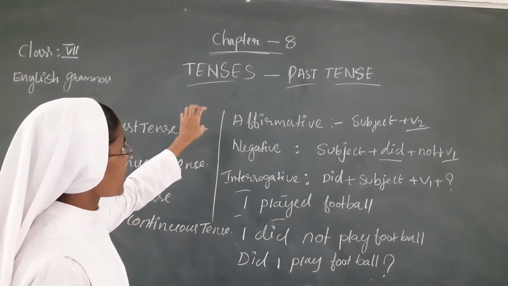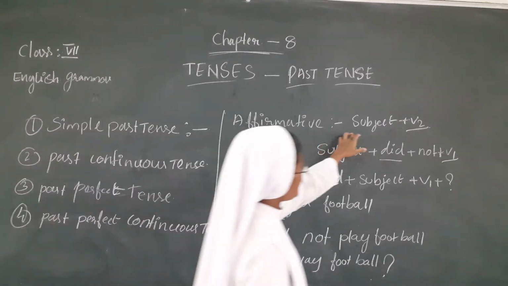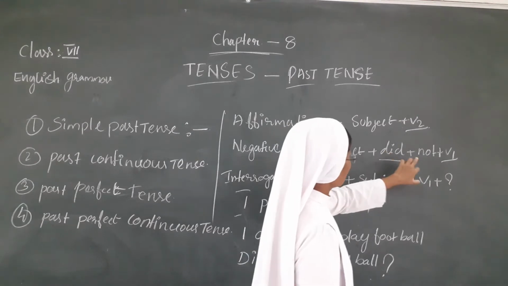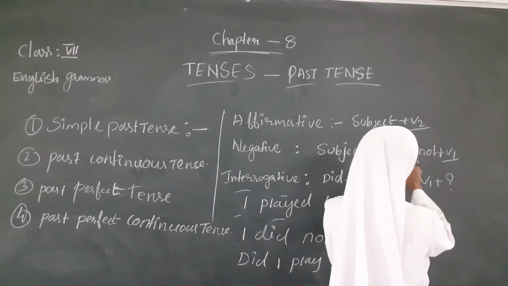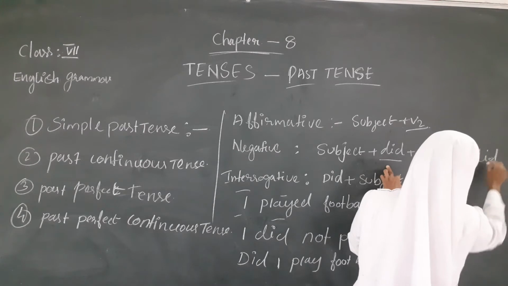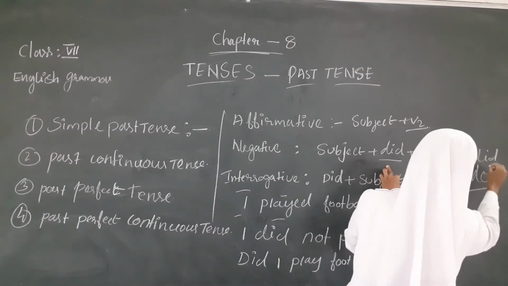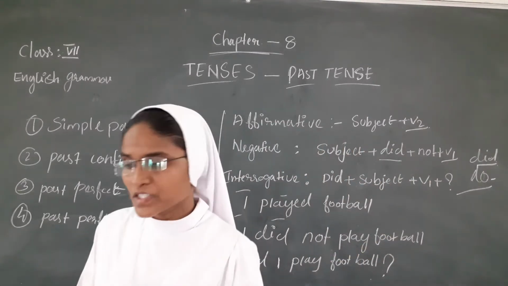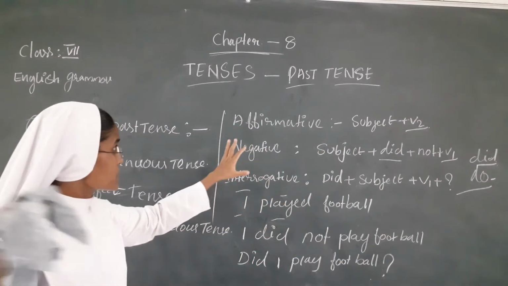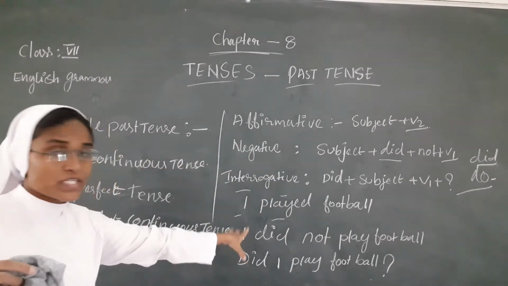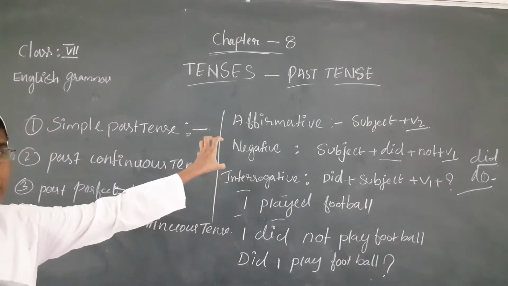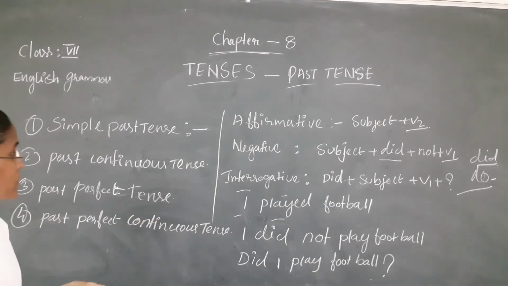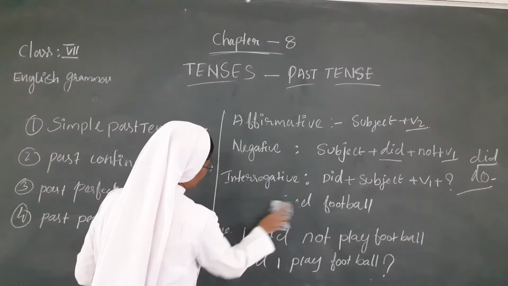I think we understand how to write the simple past: subject and verb 2, and for the negative sentence, did. Here the past tense is did and the present tense is do. Do you understand? I think you understand this. That is the first one, how to write a simple past sentence in affirmative, negative and interrogative.